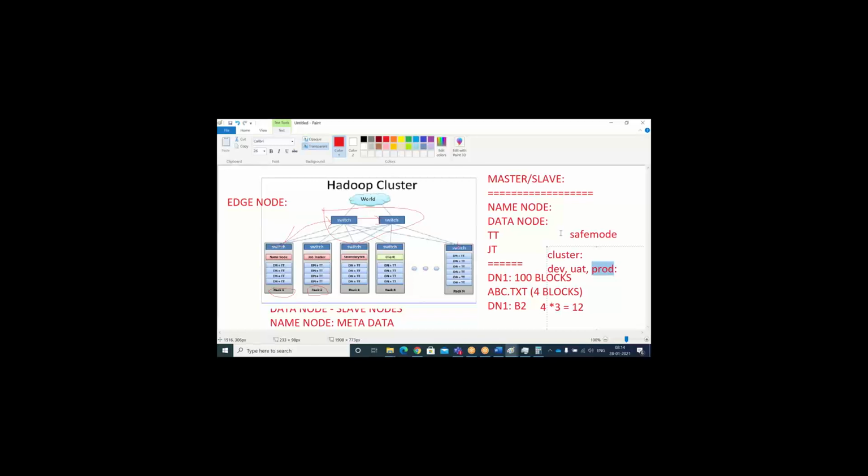Yes, that's true. The same concept applies here also, but it will not take much time, as we have a backup of the FS image. Within one hour they will activate the cluster. Meantime, there is a mechanism. The YARN concept I explained earlier is also interrelated with each and every thing.